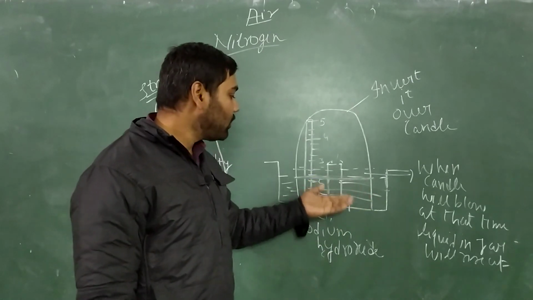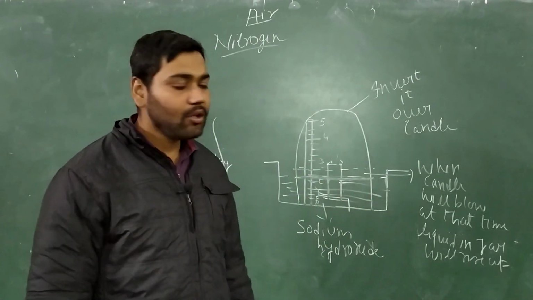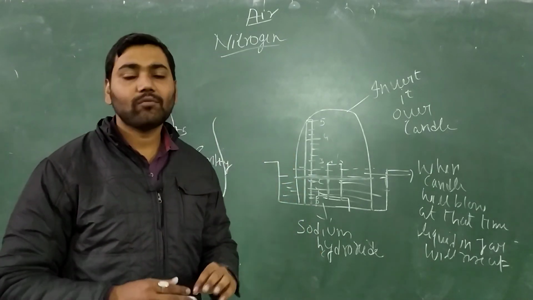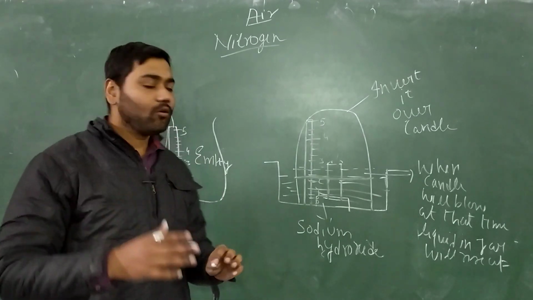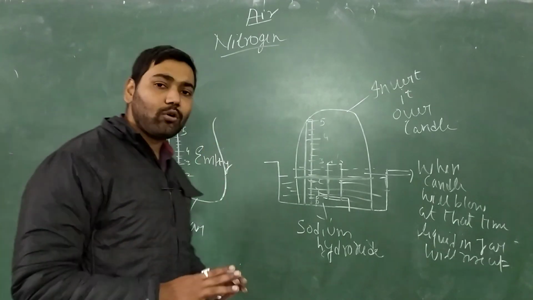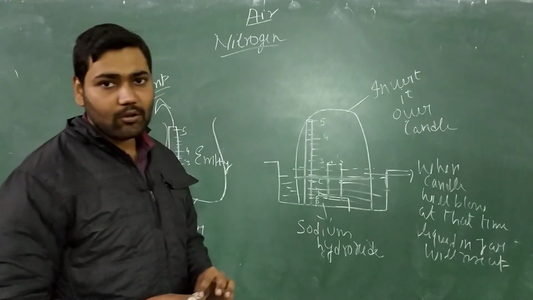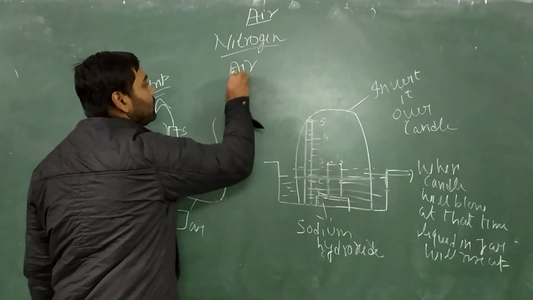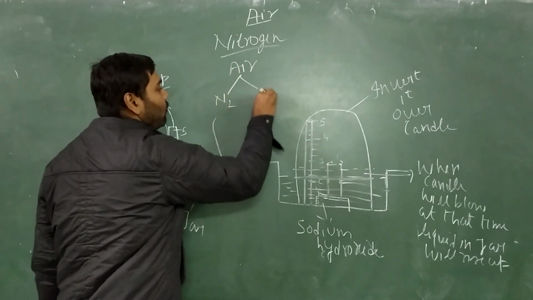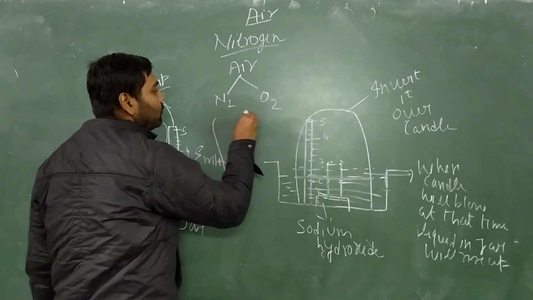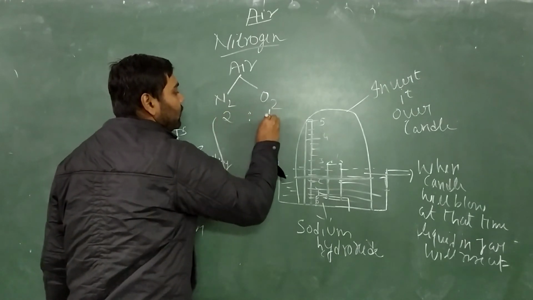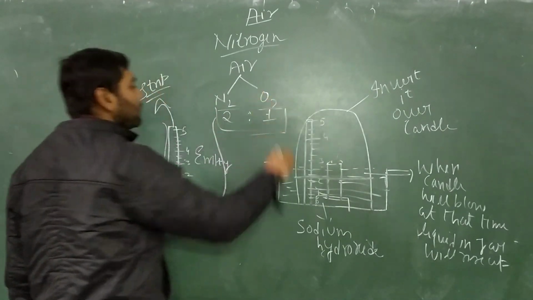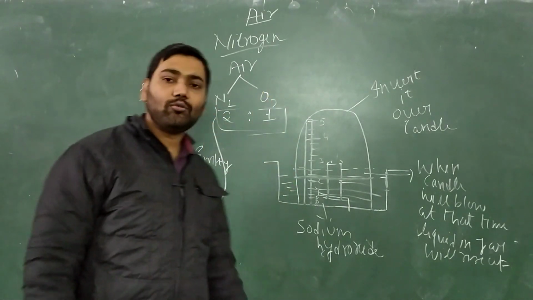So this proves that air is actually a mixture of several gases which are present in a fixed proportion. And nitrogen does not support burning and neither does it burn. In air, nitrogen and oxygen are actually present in the ratio 2:1. Nitrogen and oxygen are present in the ratio 2:1.